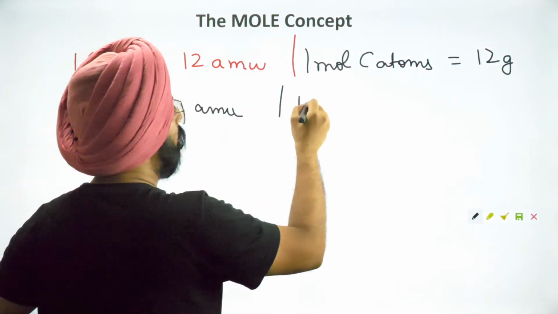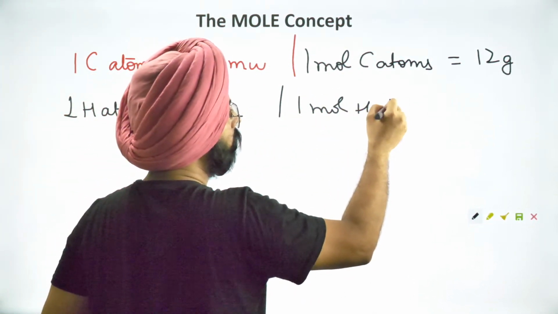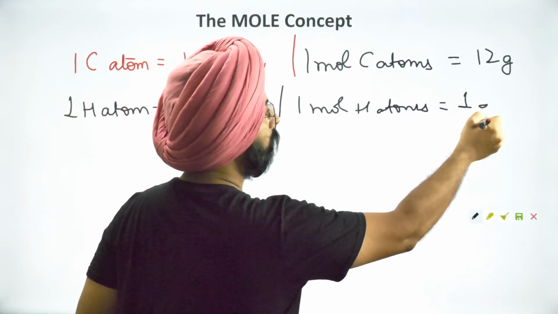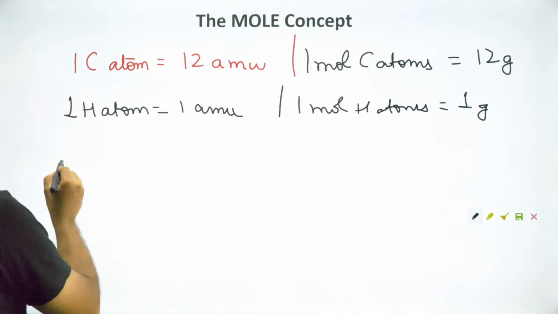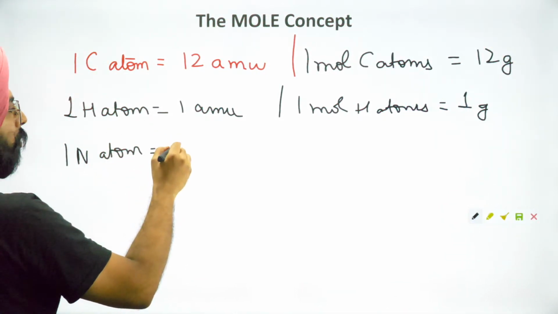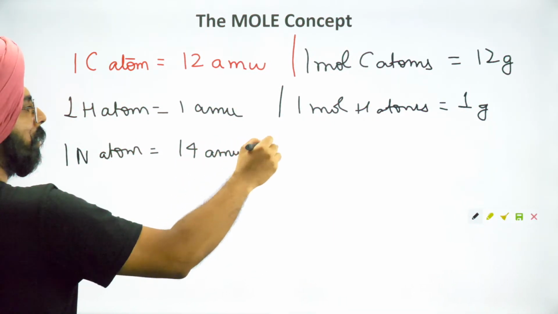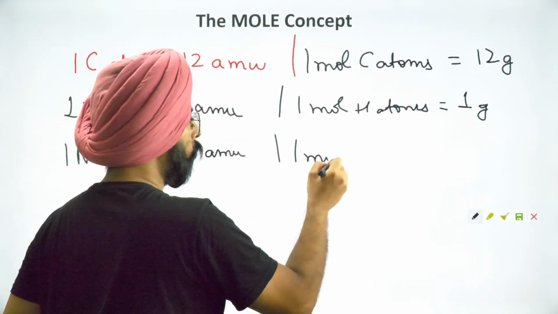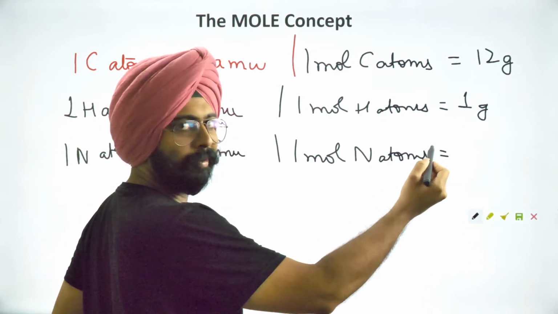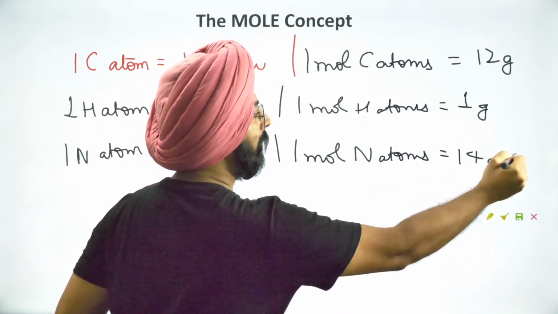Mass of 1 mole of hydrogen atoms is equal to 1 gram. Very nice. 1 nitrogen atom, that will be equal to how much? 14 atomic mass units. 1 mole of nitrogen atoms will be equal to 14 grams.